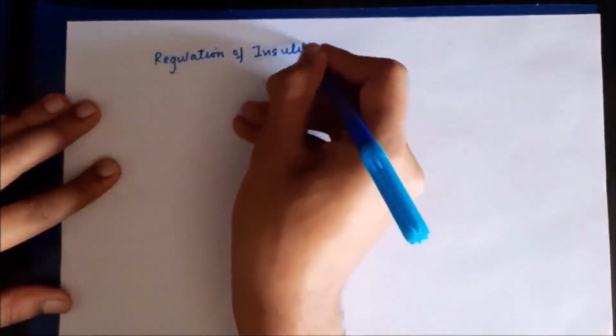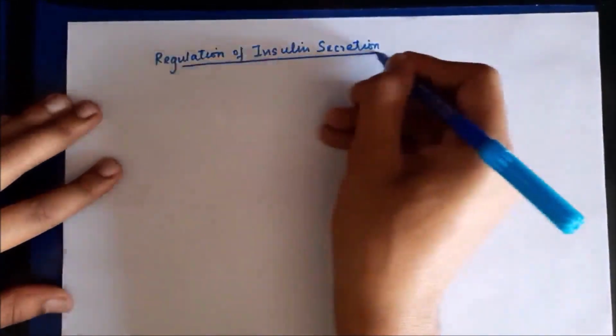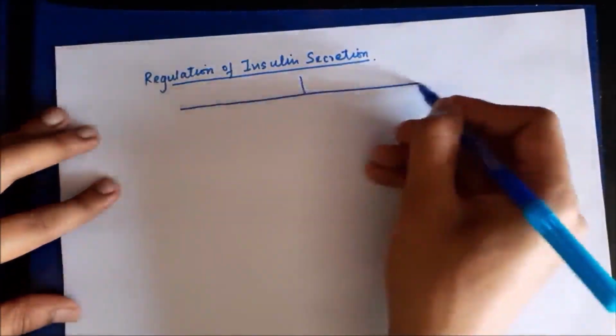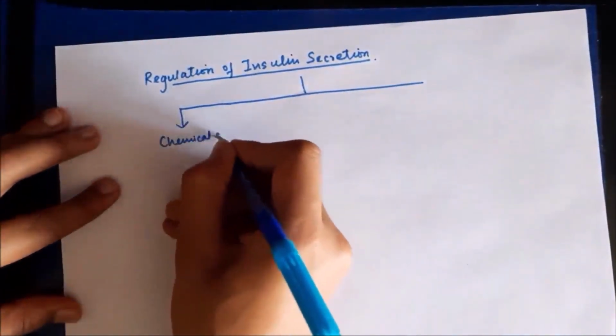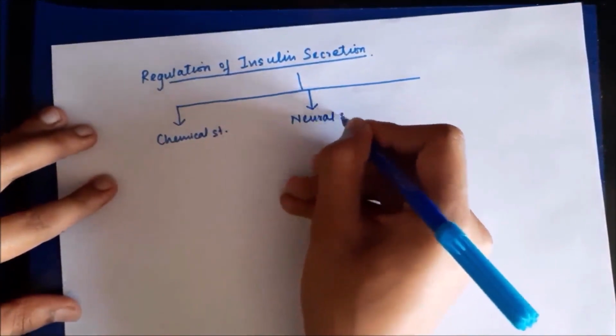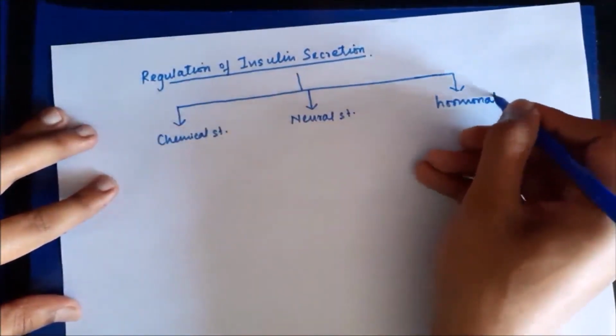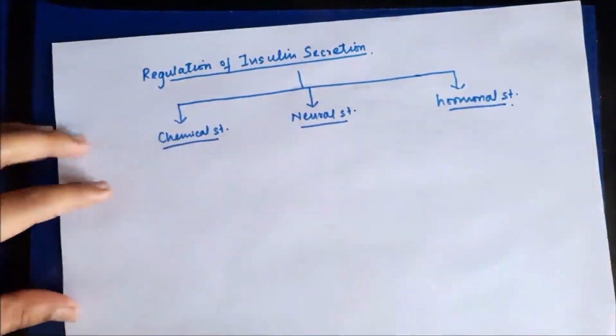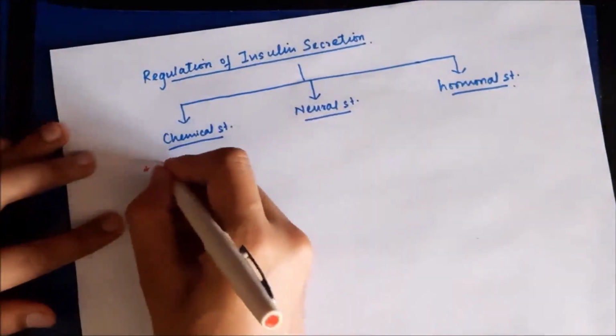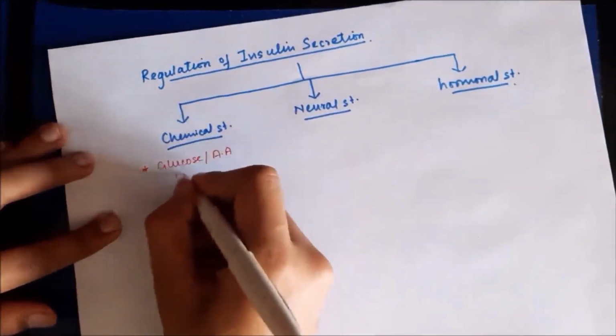Now, if we talk about the regulation of insulin secretion, the release of insulin occurs because of three main stimuli. These can be chemical stimuli, neural stimuli, or hormonal stimuli. Chemical stimuli consist of the presence of glucose and amino acids in the blood.